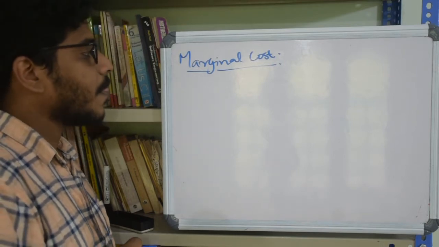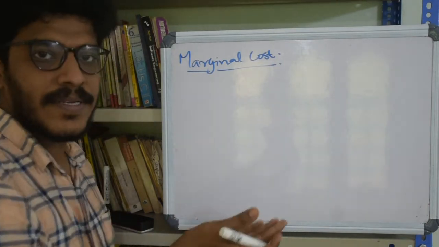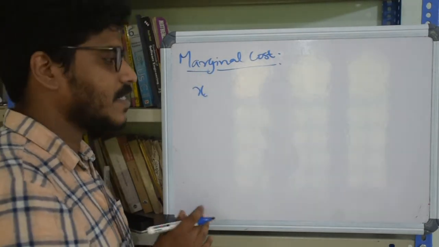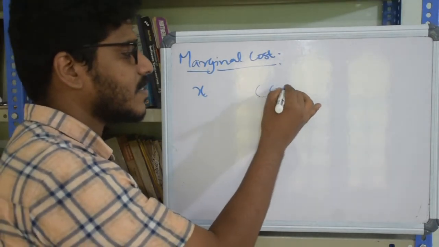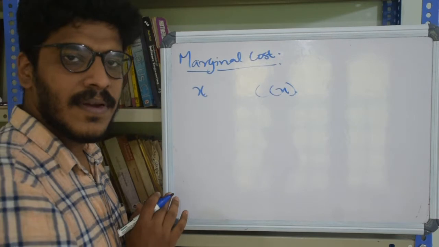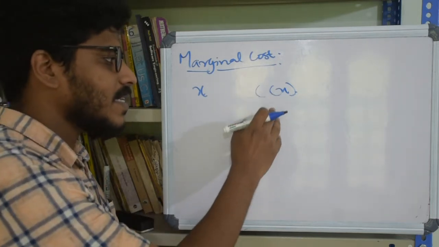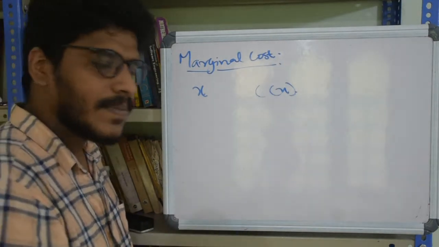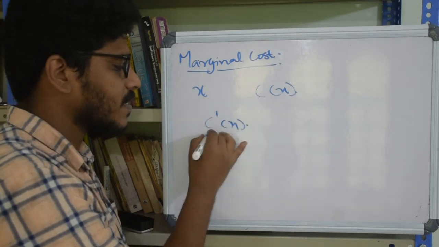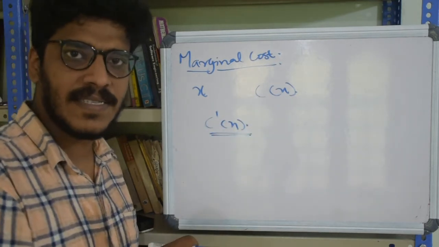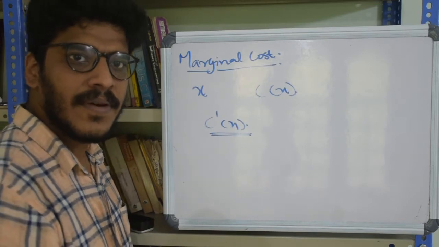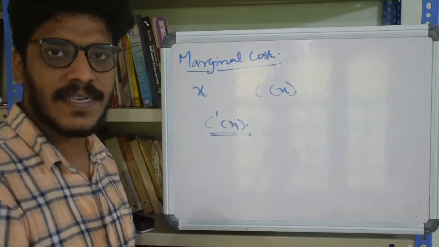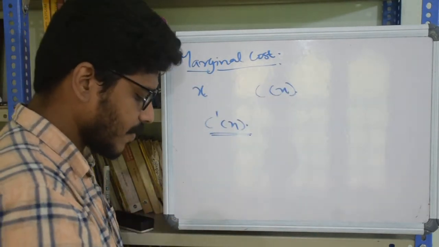In other words, suppose we have a production unit that produces X units and the cost of producing X units is C of X. Then the marginal cost is the rate of change of C of X with respect to X, or simply C dash of X. We have seen that the rate of change is nothing but the derivative. So, to be a little more mathematical, marginal cost is the derivative of the cost function.